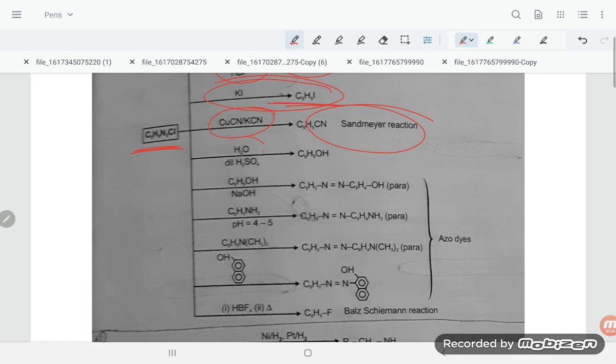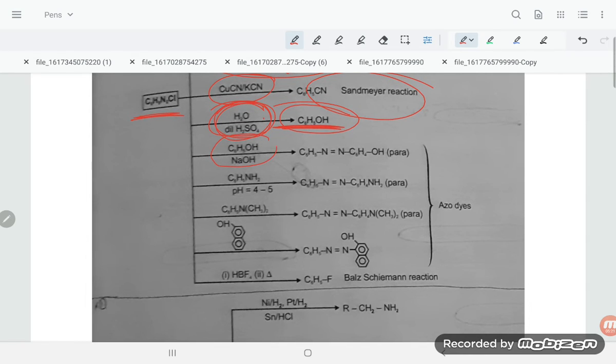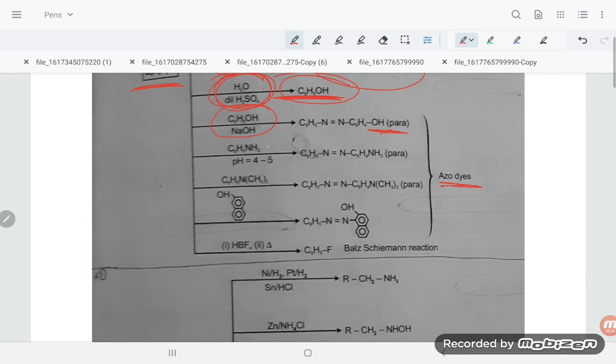If you are treating with H2O and H2SO4, you will get the alcohol, phenol. If you have phenol and sodium hydroxide, it will give para-hydroxy-azobenzene, that is a coupling reaction. If you treat with aniline, it will give para-amino-azobenzene.